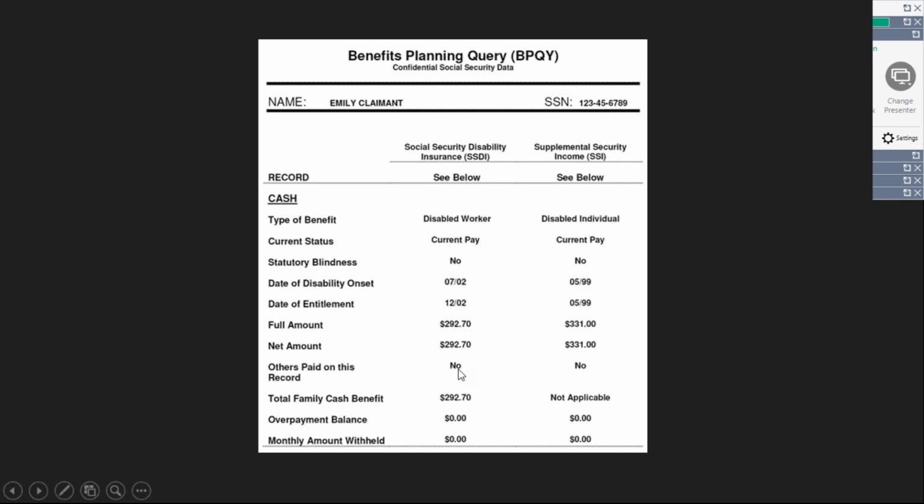Sometimes you might get a BPQY back and discover that the person you're working with has a family member that's also paid on the record. This can be very important in planning, particularly if someone has used their trial work period months. So planning forward is very important. This happened to an employment specialist on my team once. We did not know that the person had someone being paid on their record, and it could have been very damaging to that person's family life, because the person had not told us that someone was being paid.